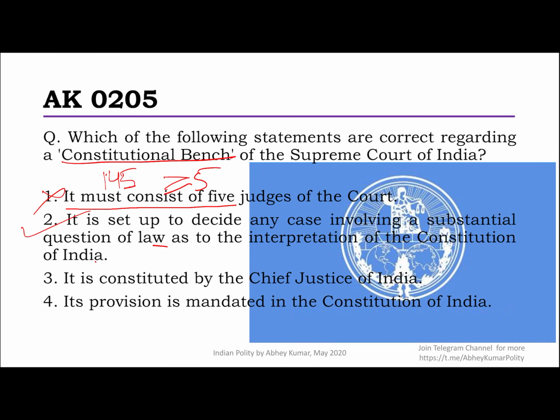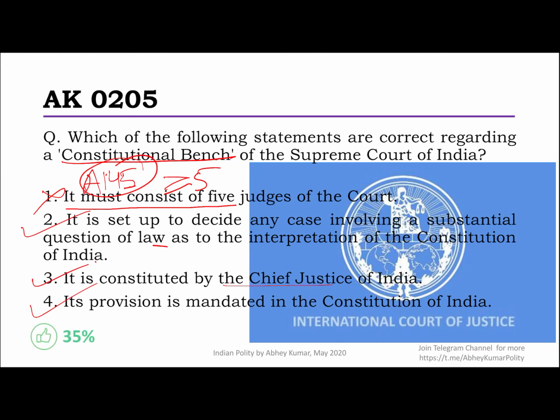Okay, so you should know here that there are other cases also, purposes also, for which you can have a bench of 5 or more judges. For example, in case of review of earlier judgments of the court where the judges were lesser than 5, or even the election dispute petition in case of the election of the President of India or Vice President of India, there will be a bench of minimum 5 judges. And of course, being the master of the roster, it is constituted by the Chief Justice of India, and its provision is mandated. Oh yeah, I already told you Article 145, so this is also correct. So 2, 3 and 4, these are the correct options for us.